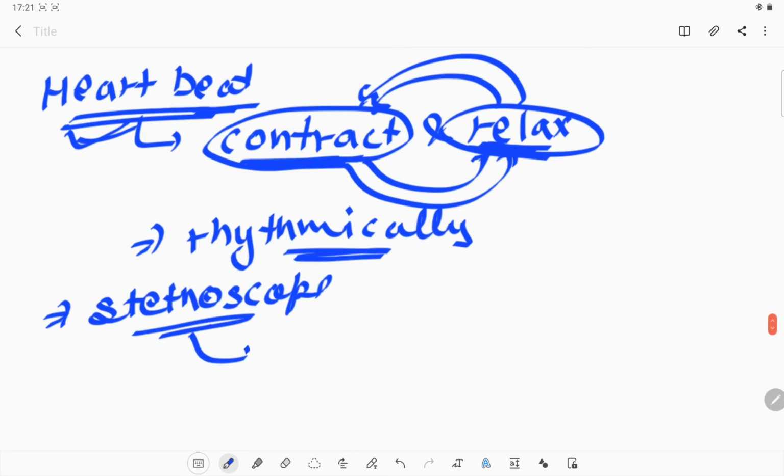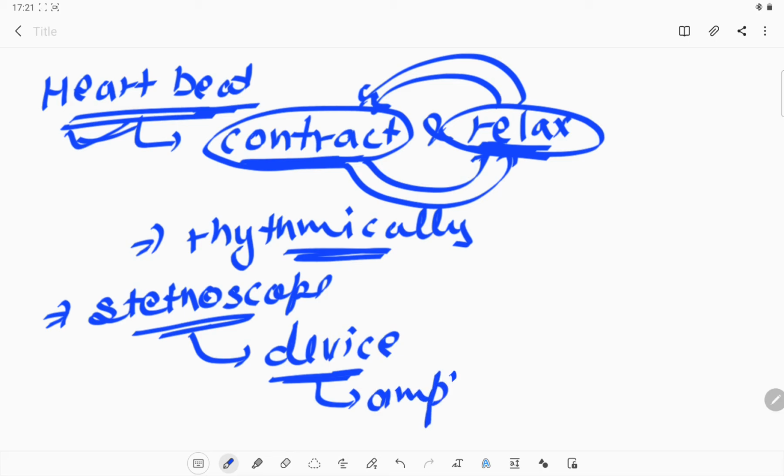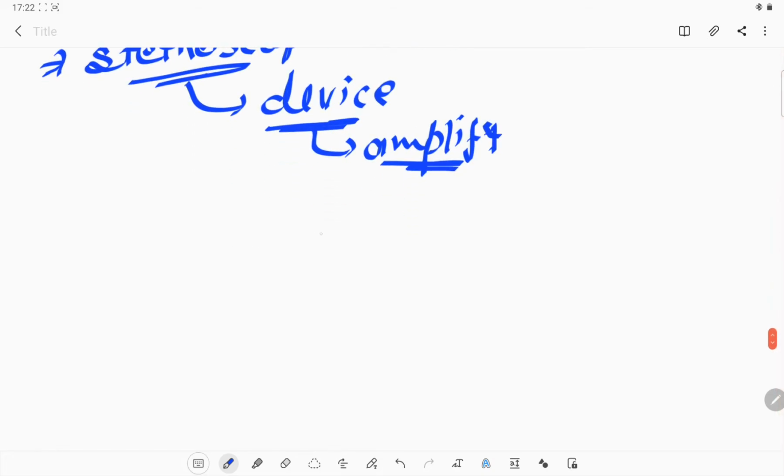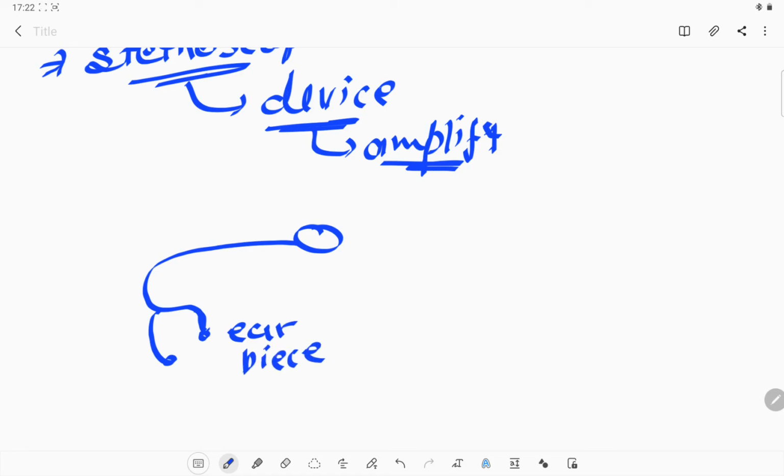What is a stethoscope? It is a device which amplifies the sound of our heart, and we can easily hear all the heartbeats. What is the structure of a stethoscope? There is the chest piece and the earpiece. The doctor puts the chest piece on the chest of the patient, and puts the earpiece in the doctor's ear.